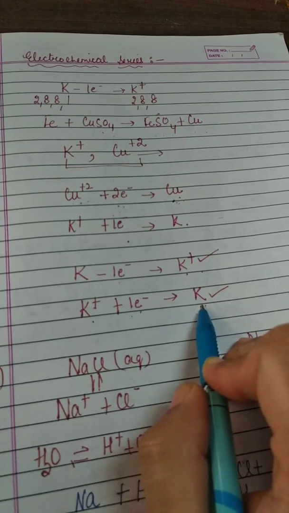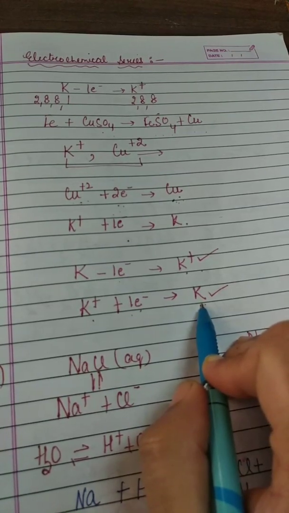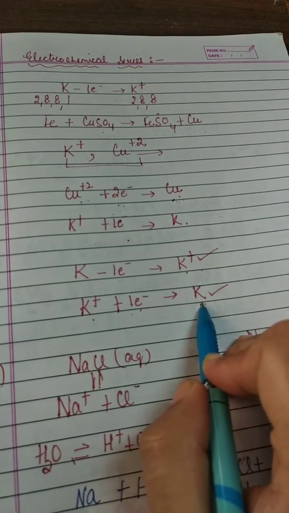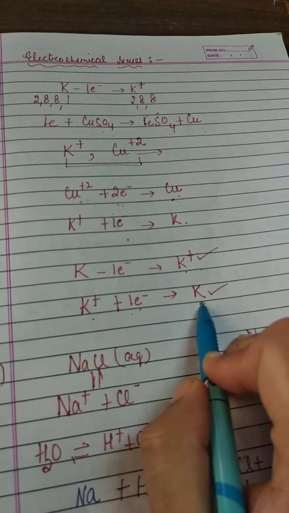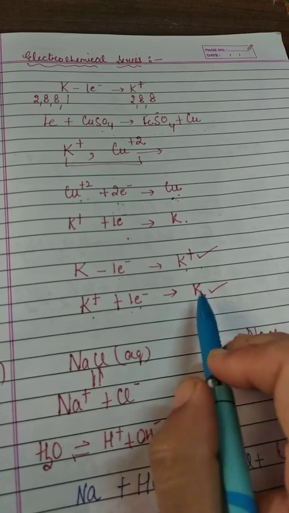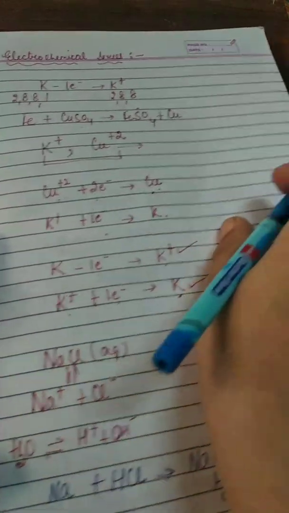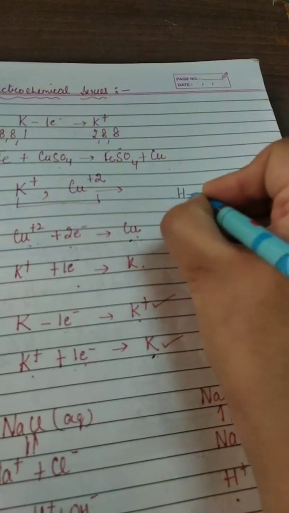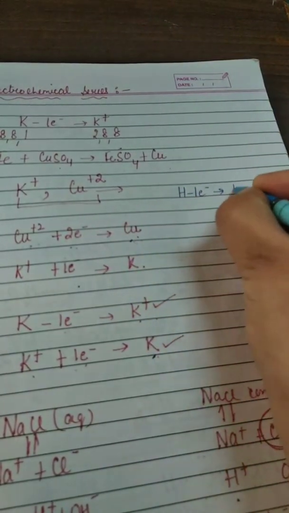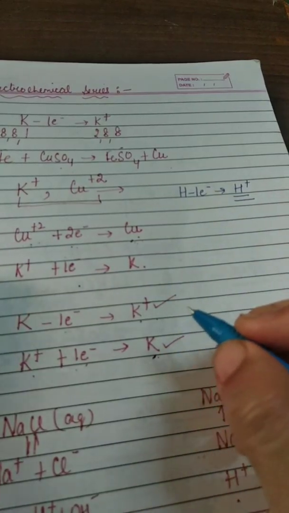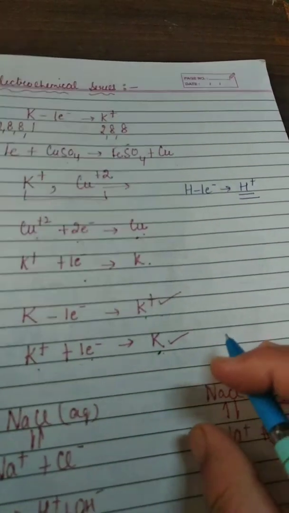Fifth point, hydrogen has some properties of a metal, formation of a positive ion. Thus its position among metals confirms its identity with the metals. That means, like metals, hydrogen also loses an electron and forms a positive ion, H+. So that is why it is also included in the electrochemical series.